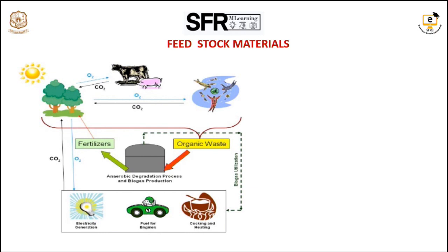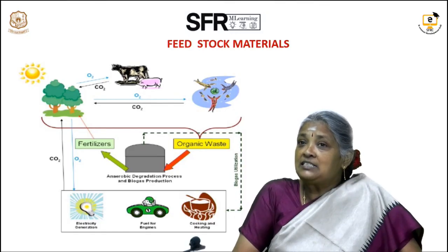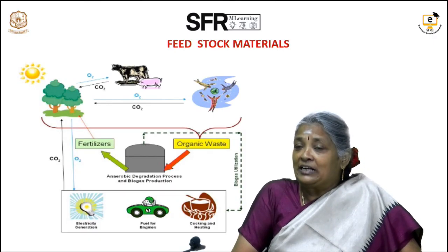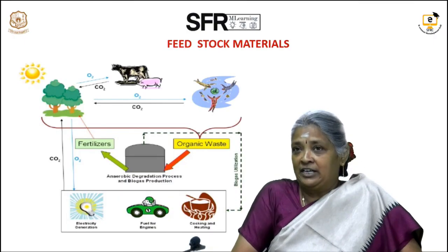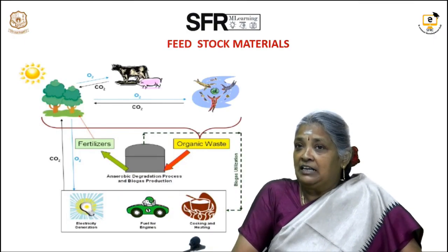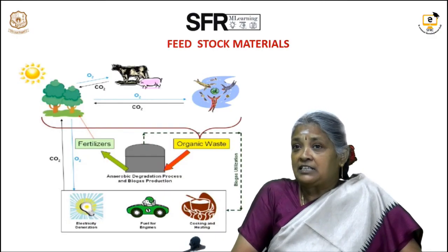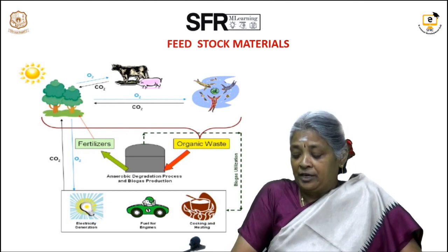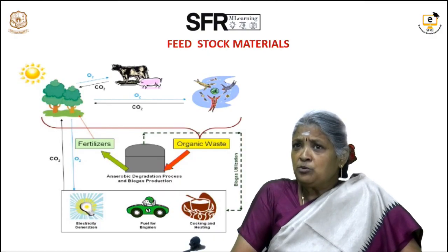We can normally see in our village side, if there is a well which is not in use and which has been dumped with garbage or any organic waste, there decomposition will take place and gas will be released, usually methane and carbon dioxide. That is why in villages you are told not to go near a well which is not in use or which has been stuffed with organic waste, because it undergoes the decomposition process.